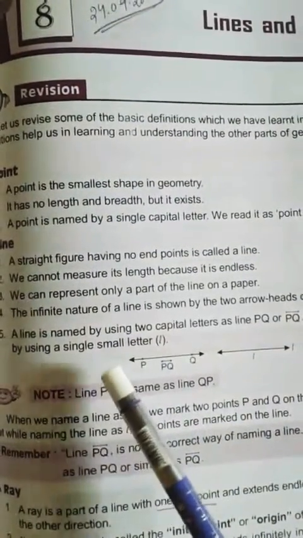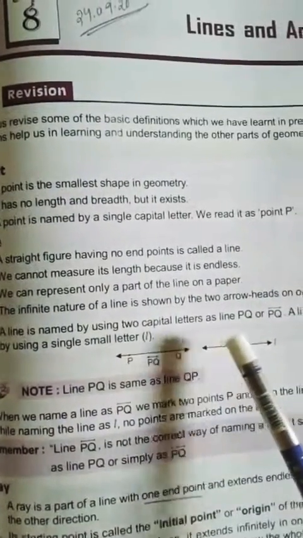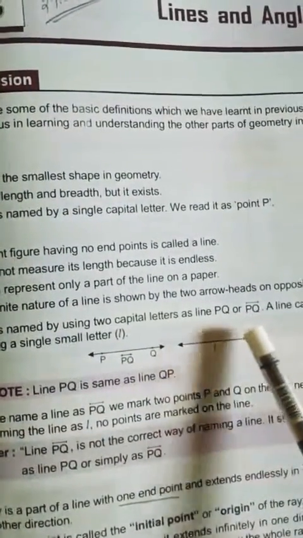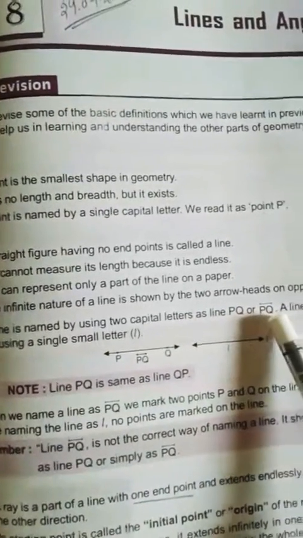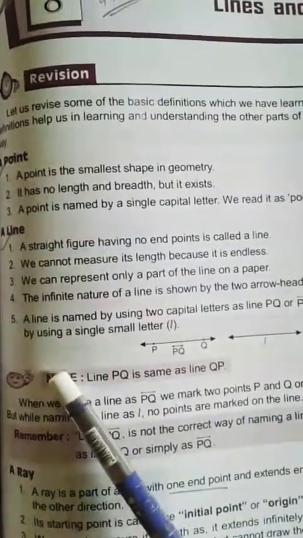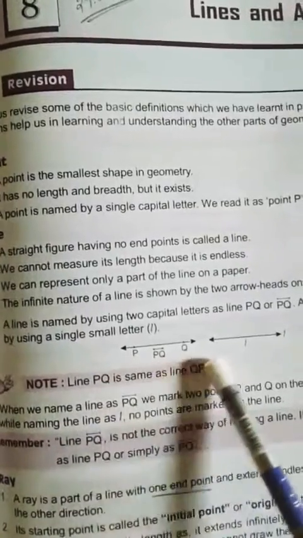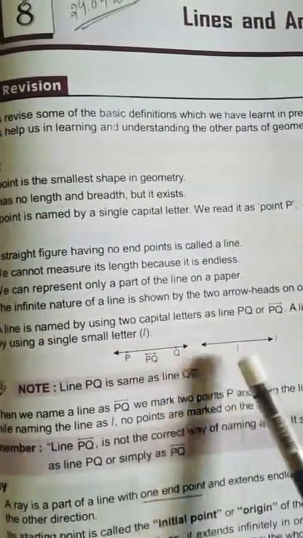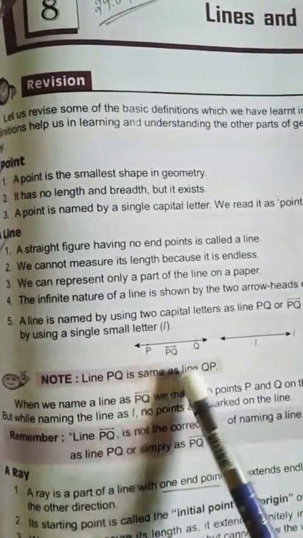A line is named by using two capital letters, as line PQ, with a line symbol on top. A line can also be named by using a single small letter, that is l. Like this we can name it line PQ or line l. Line PQ is the same as line QP.